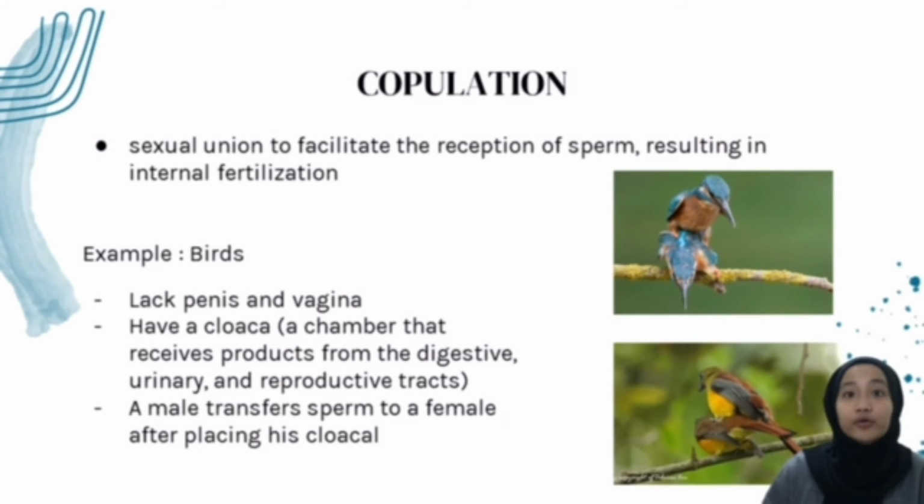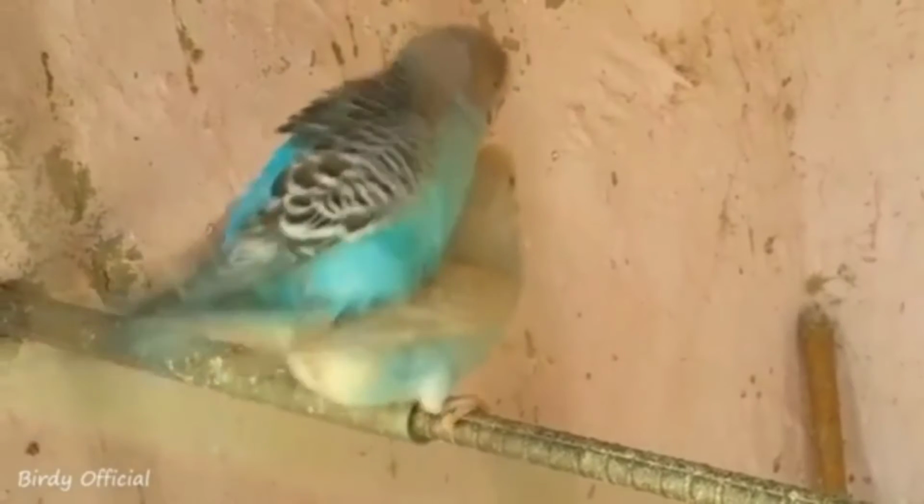Copulation is sexual union to facilitate the reception of sperm, resulting in internal fertilization. In terrestrial vertebrates, males typically have a penis for depositing sperm into the vagina of females, but not so in birds, which lack a penis and vagina. They have a cloaca, a chamber that receives products from the digestive, urinary, and reproductive tracts. A male transfers sperm to a female after placing his cloacal opening against hers.